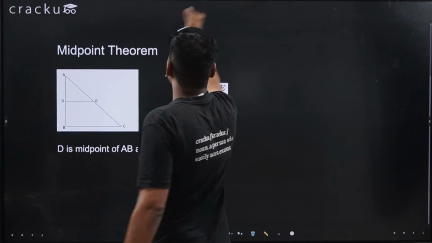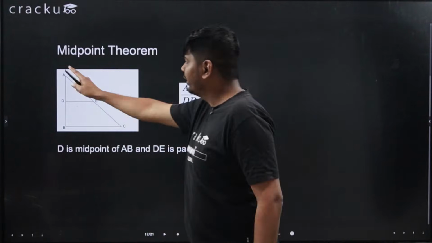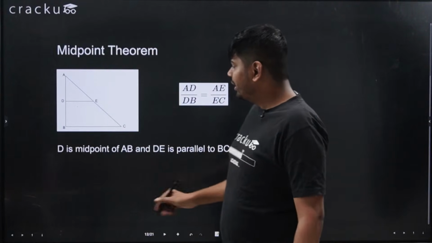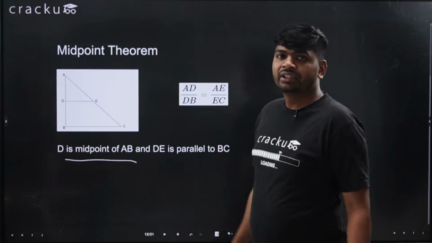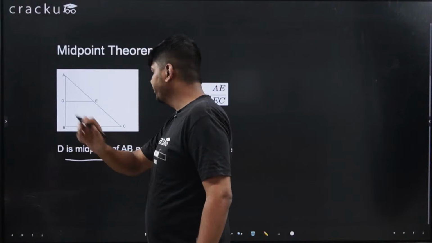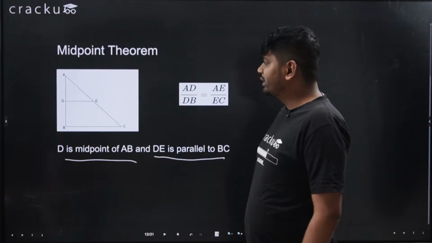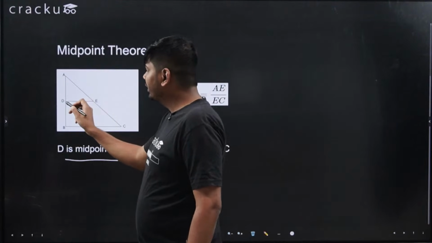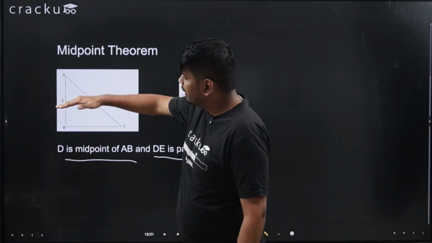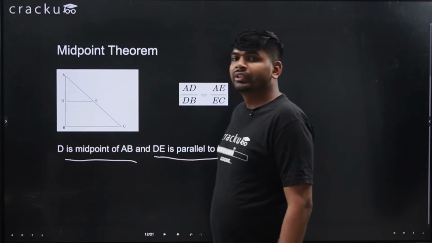So what is midpoint theorem? Suppose any triangle is given, triangle ABC. Now D is the midpoint of AB. DE is parallel to BC, and this is given that DE is parallel to BC. So this line is parallel to this line, and D is the midpoint of AB.